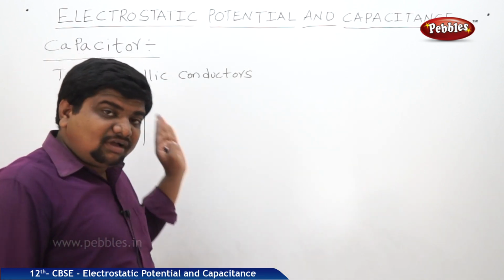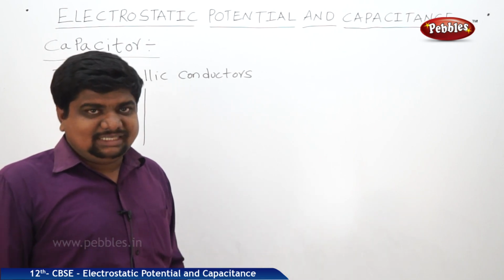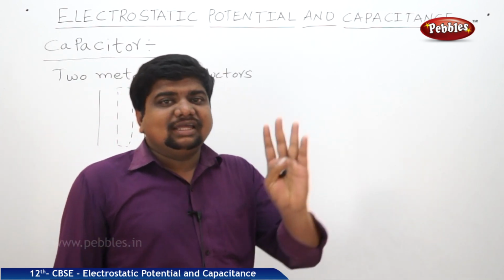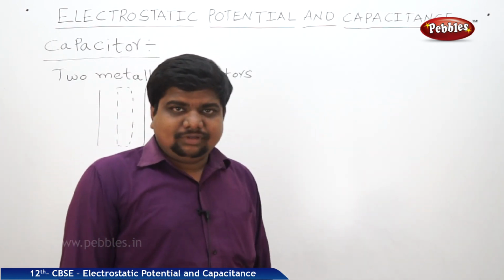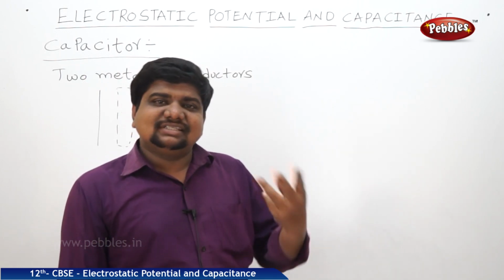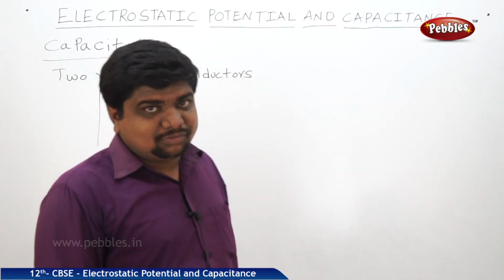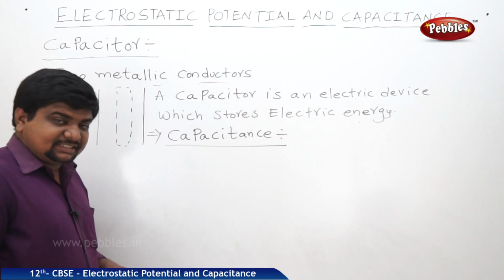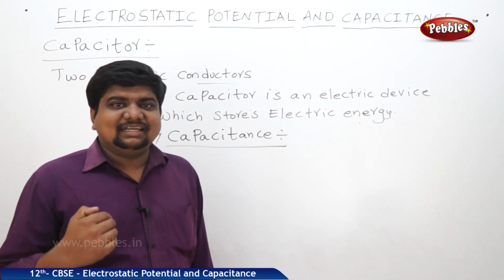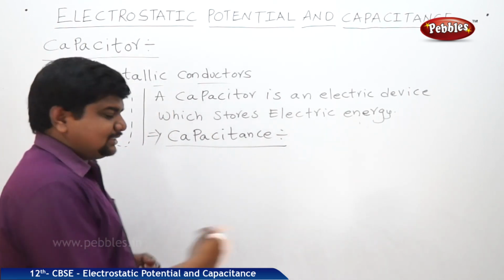What is the purpose of this device? This device stores electric energy; an electrical device which can store electrical energy is called a capacitor. So it has a phenomenon called capacitance, and we are going to discuss how the capacitance depends on the applied potential. What is the definition of capacitance? The amount of charge required to raise the potential by 1 volt or 1 unit is called capacitance.